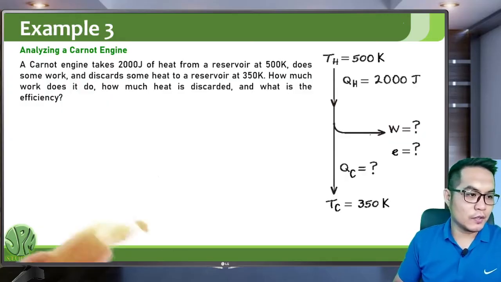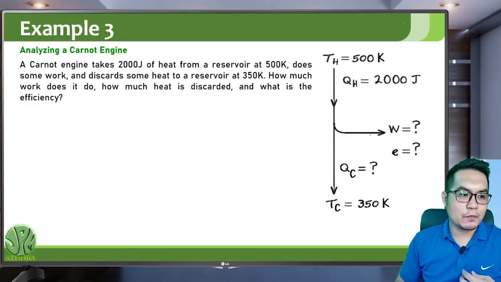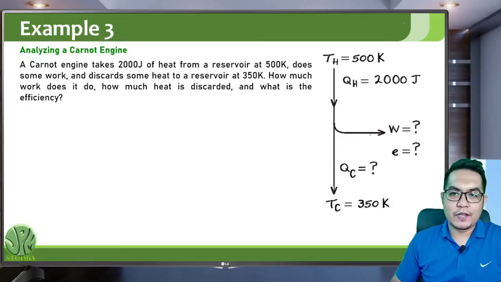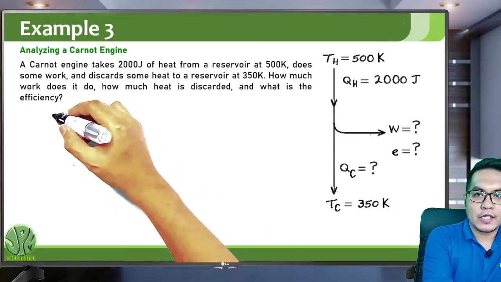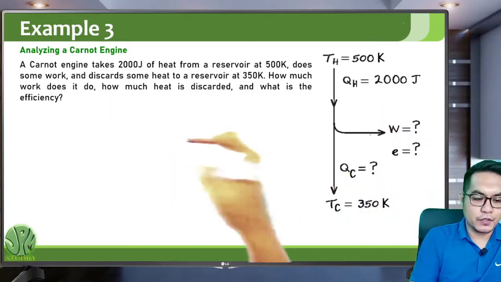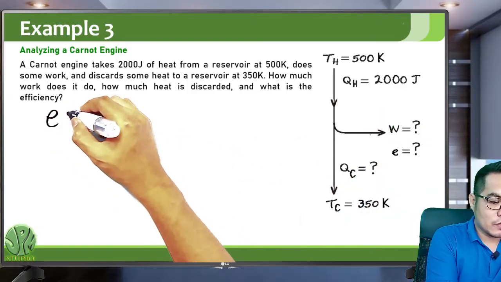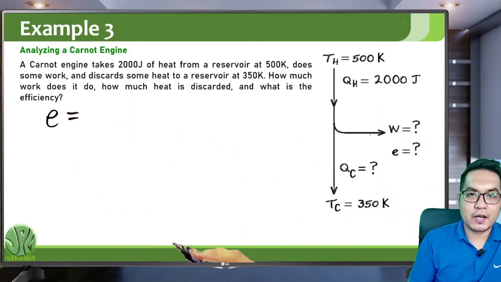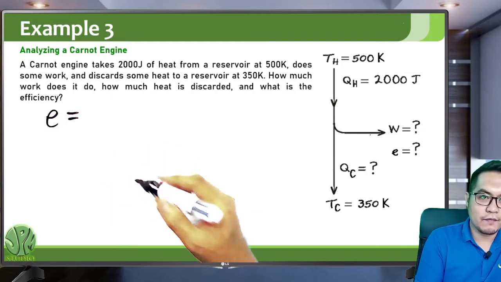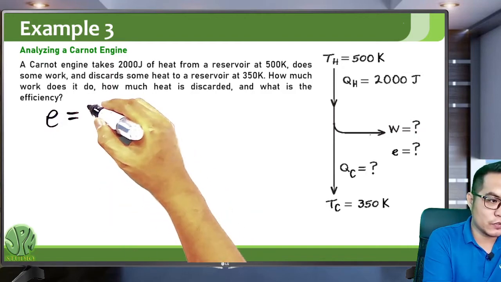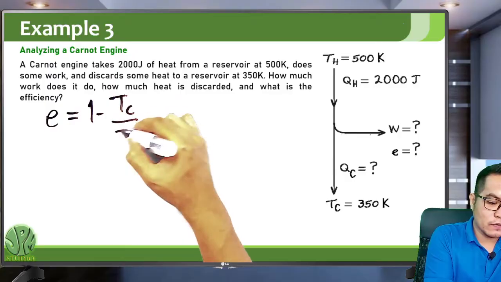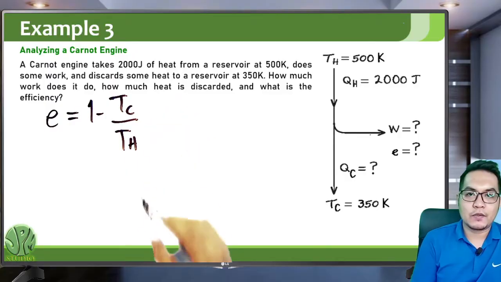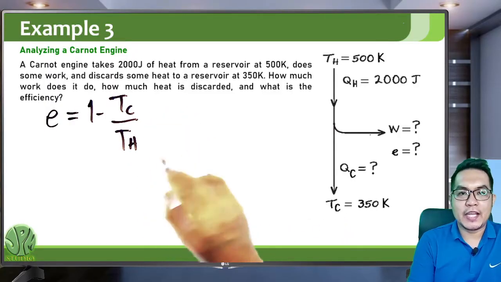Okay, in this problem, we can solve for the efficiency first, since we already know the temperatures, and the efficiency of a Carnot engine only depends on the temperatures of the hot and cold regions. So you have 1 minus Tc over Th. Tc is 350 Kelvin, Th is 500 Kelvin.